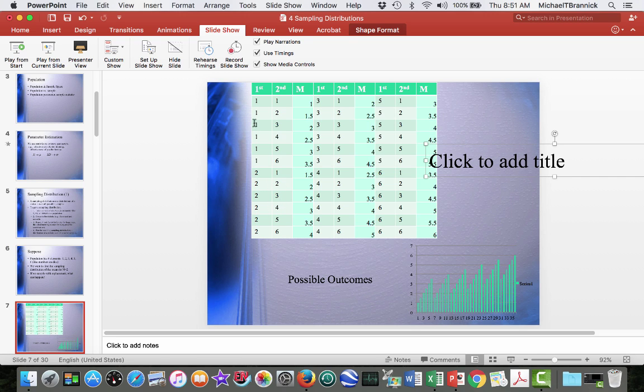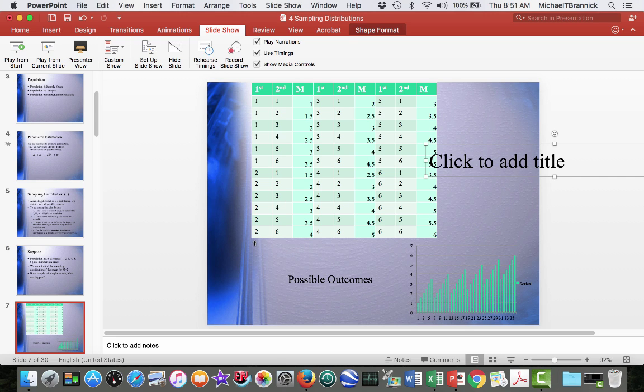2 and 2, 2 and 3. So here's the first roll of the die. Here's the second. So we're going to go 1 and then 1 through 6, 2 and then 1 through 6, 3, 1 through 6, 4, 1 through 6, 5, 1 through 6, 6, 1 through 6. And in each case, we've found the mean of those 2 rolls of the dice. Now, I submit to you there are no other possibilities.